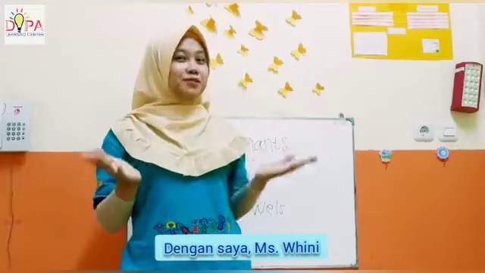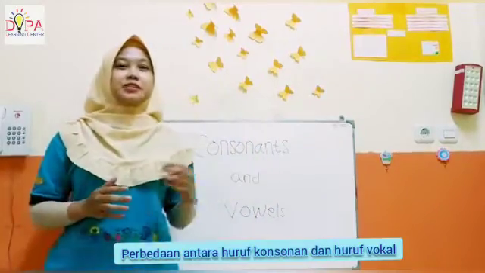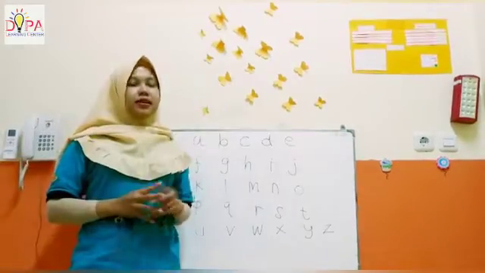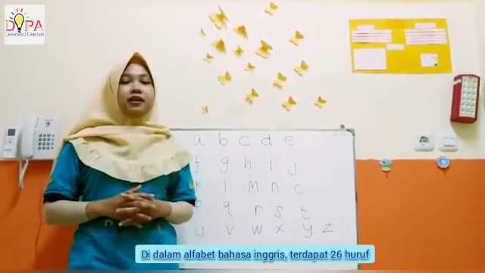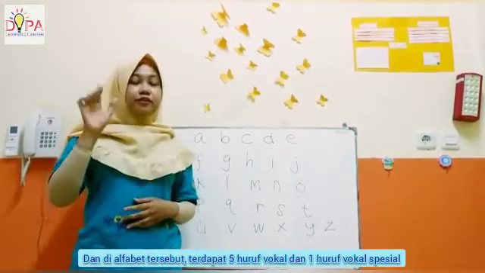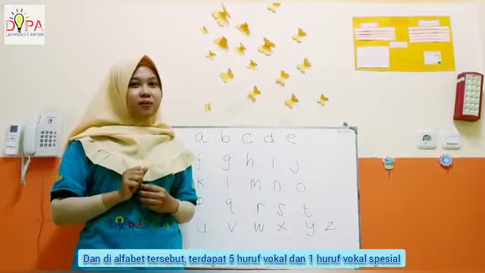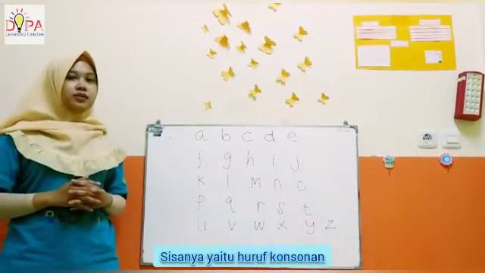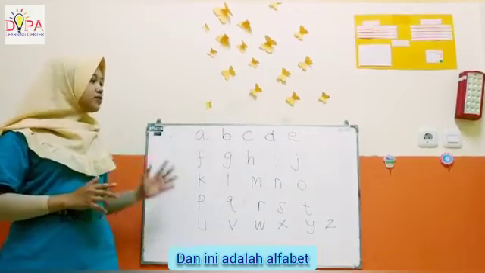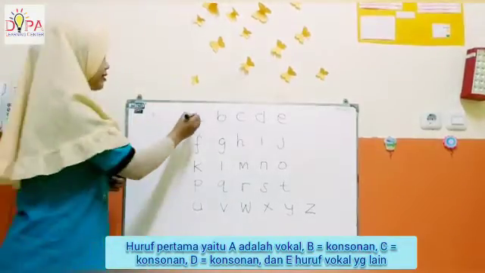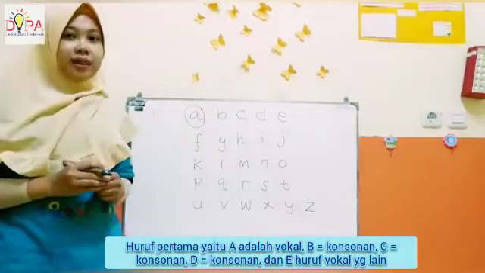With me, Miss Winnie, I want to talk about the difference between consonants and vowels. In the English alphabet, there are 26 letters, and there are 5 vowels and 1 special vowel. So, the rest of the letters are consonants. And here's the alphabet. Okay, the first letter A is a vowel.